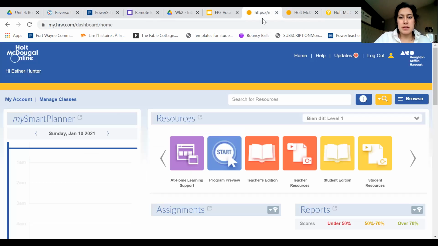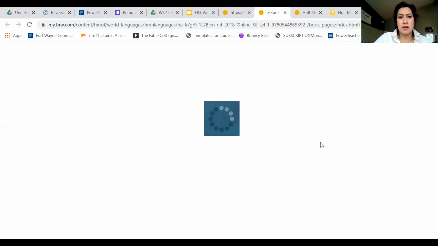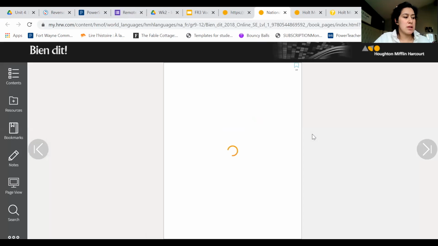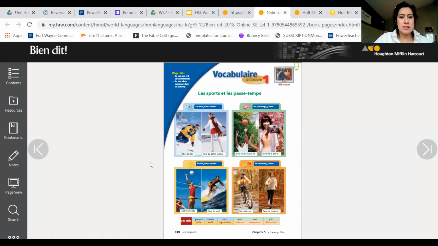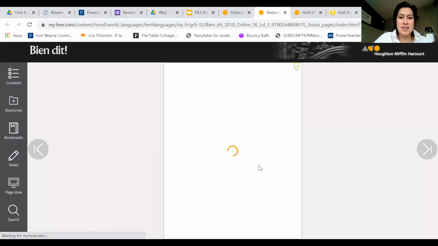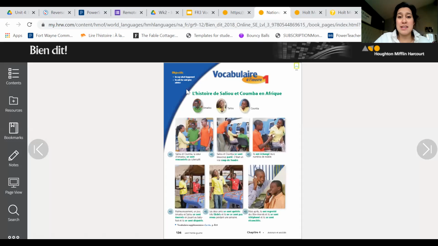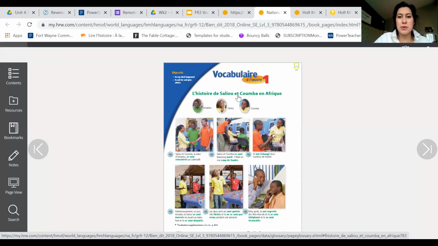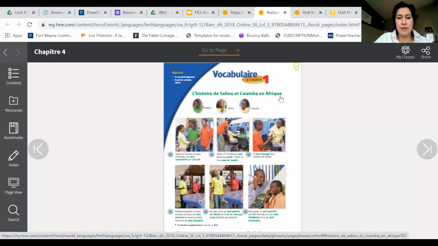So I'm going to go back to mine. I'm going to click on student edition. And this is your textbook. No, it isn't, because I was on level 1. Let me go to level 3, student edition. Okay, and this is the story that I want you to look at. Today we're going to be looking at l'histoire de Salut et Combat en Afrique.